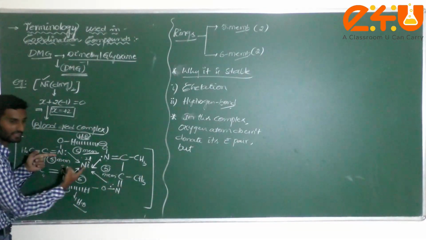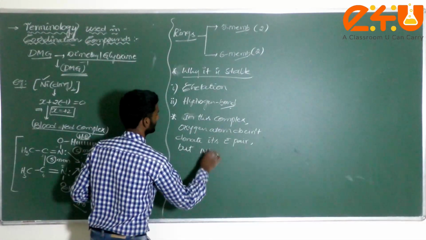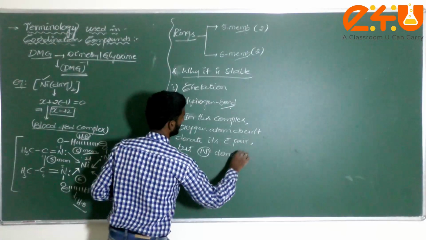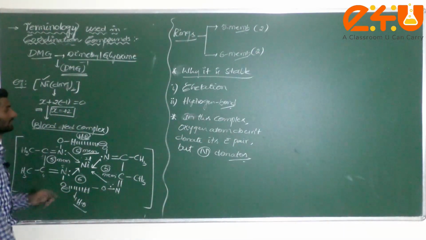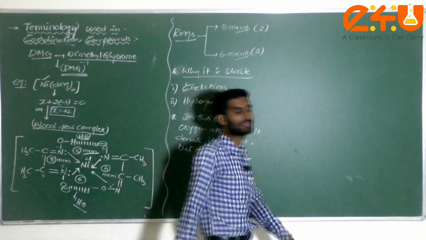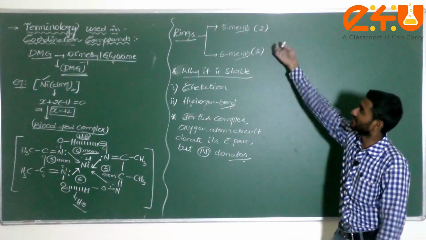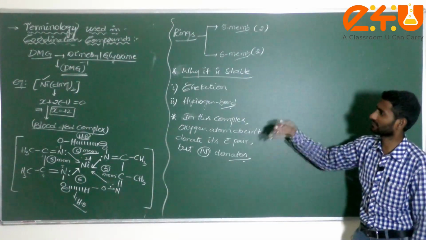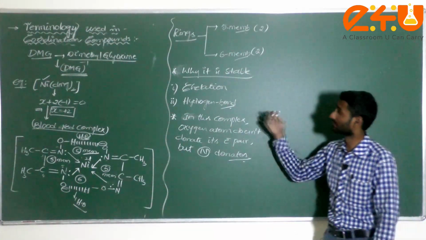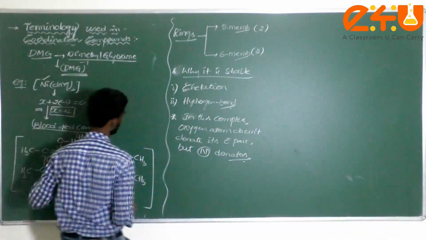Who donated? The nitrogen atom only. Nitrogen donates. That's why it comes under bidentate ligand. Very important, this is a bidentate ligand. Due to the presence of chelation as well as hydrogen bond, it comes under bidentate ligand, and it is a very stable one. Am I correct? This is one example.